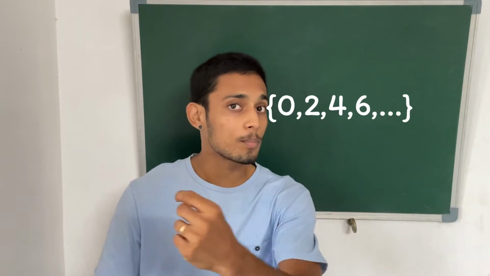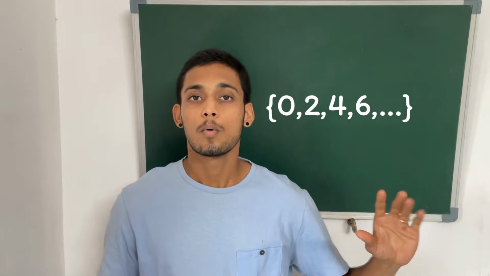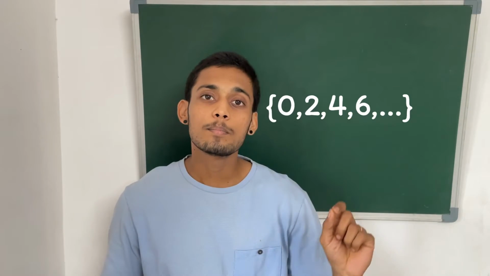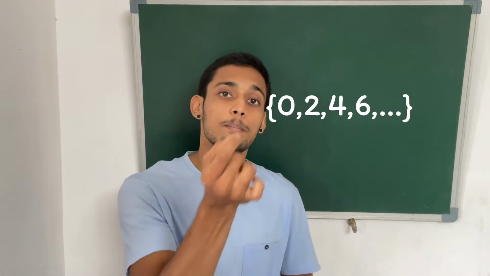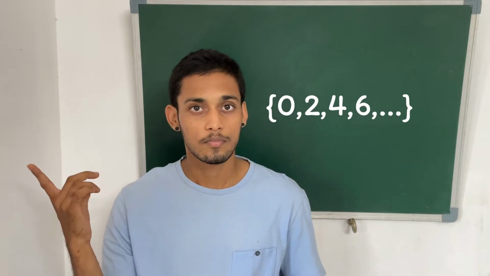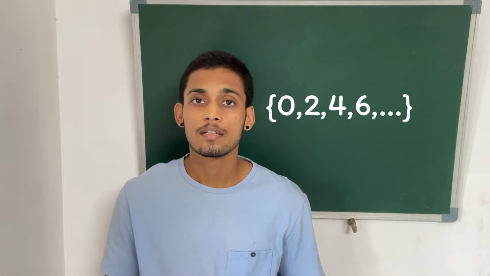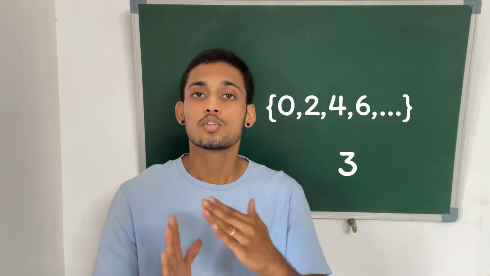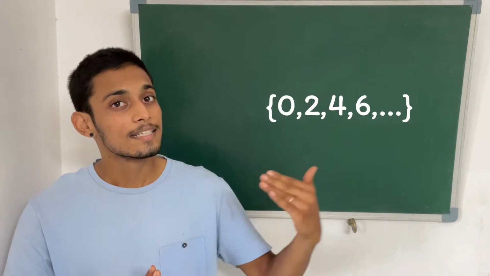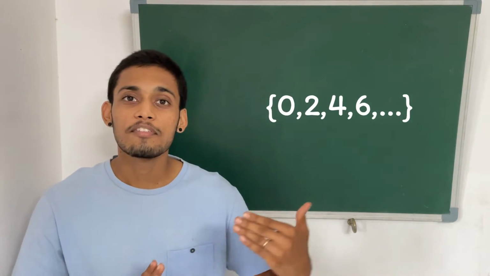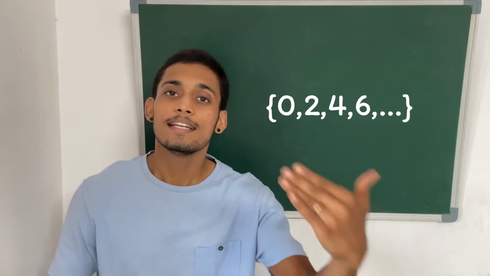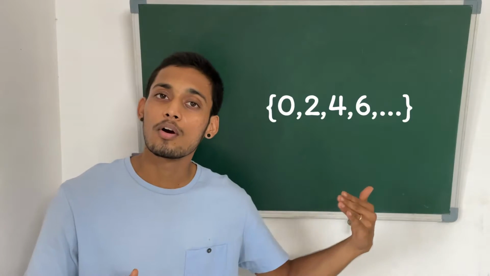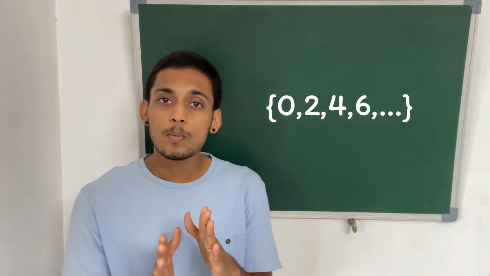If we get any other object, whatever it may be, we can with 100% conviction say whether that object will belong to the set or not. For example, if you have the number 3, obviously it's an odd number, so it will not belong to this particular set. In the same way, if I get an object which is not a number at all, say a chair, obviously it is not a number, so it cannot belong to this particular set. In that way, we can understand what sets are.